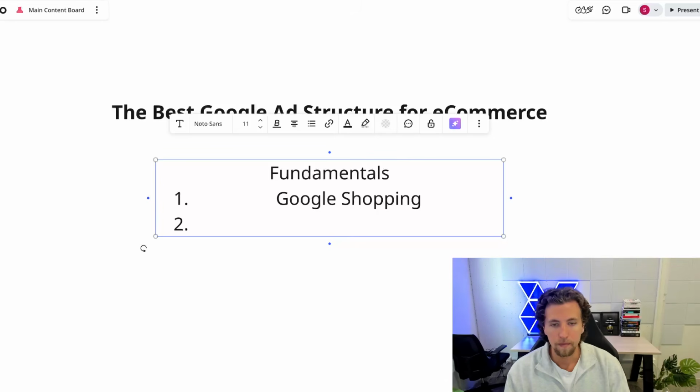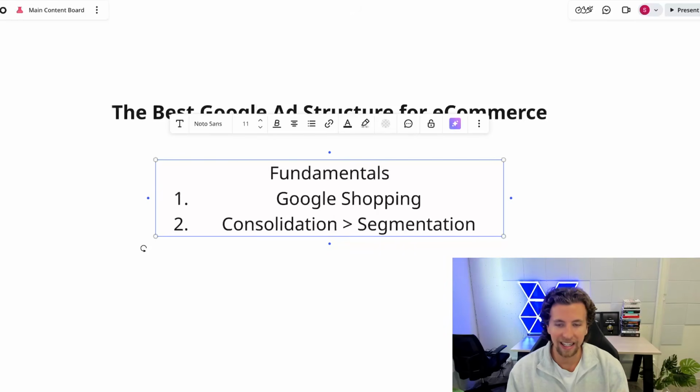Number two is that consolidation always beats segmentation if we're just looking at an account-wide return on ad spend number. If you consolidate down, you will always get a better return on ad spend number than when you segment. And the simple reason for that is that data is accumulated at the campaign level. It is shared cross-account, but a very small amount of it.